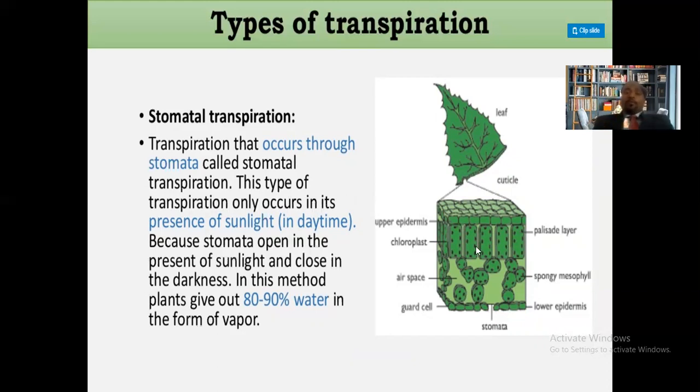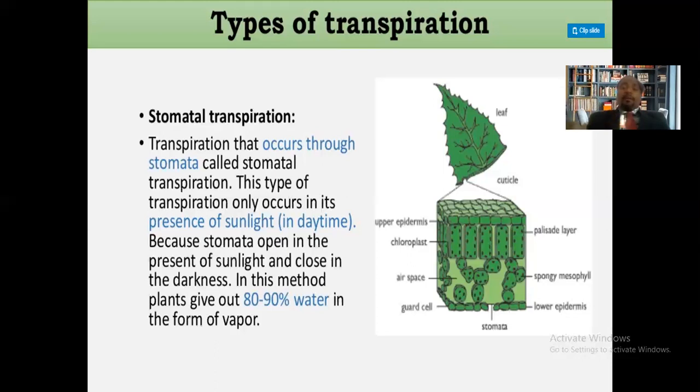The maximum amount of water loss takes place through stomatal transpiration. Of the total water loss in transpiration, 80 to 90% takes place through stomatal transpiration, and the water loss is in the form of water vapors.